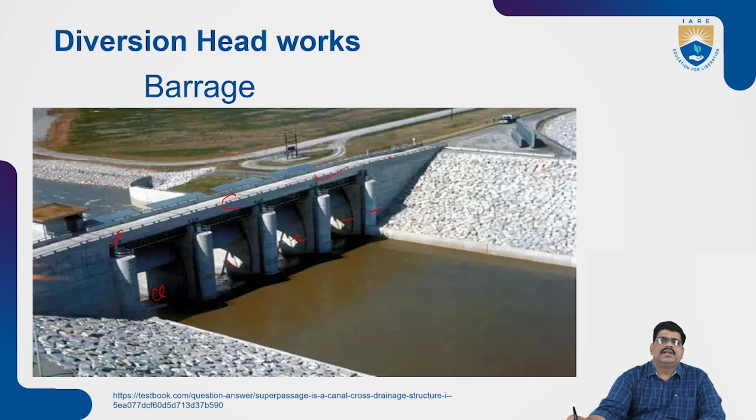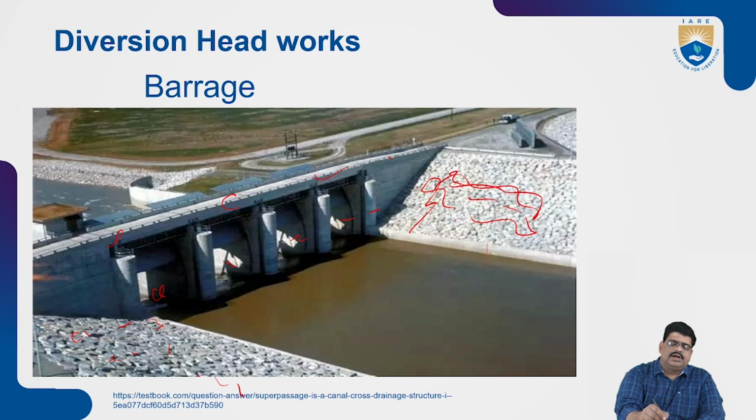It can be opened whenever water is required, and otherwise the water can be stored on the upstream side. It is also one of the structures with a bridge provided here, which diverts the water without any damage to the banks.